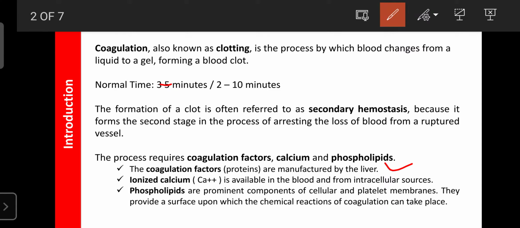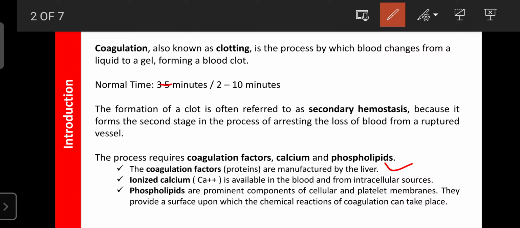So the liver plays an important role in blood coagulation, because totally there are 12 factors involved in the process, and most of them are synthesized in the liver.